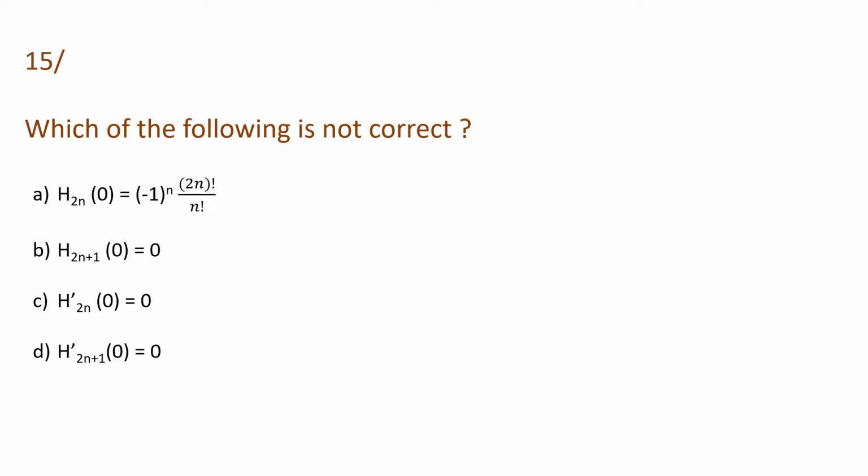Then here is the next question: which of the following is not correct? A, H2n of 0 is equal to minus 1 to the power n, 2n factorial by n factorial. B, H2n plus 1 of 0 is equal to 0. C, Hx2n of 0 is equal to 0. Or D, Hx2n plus 1 of 0 is equal to 0. So let's see what its answer will be.